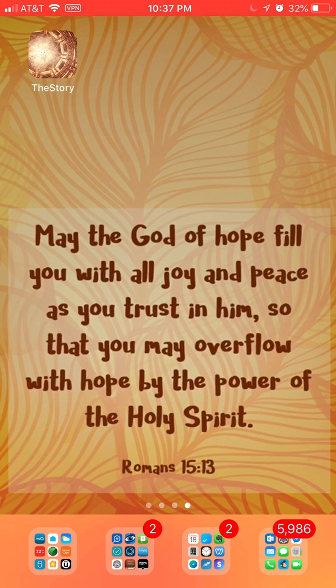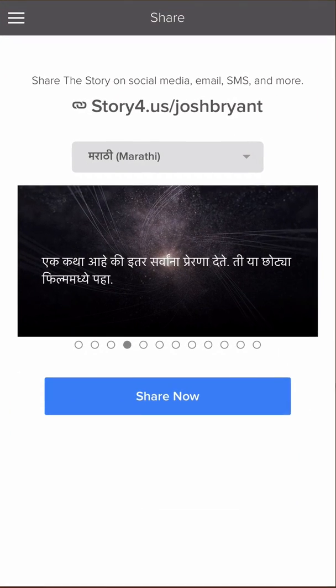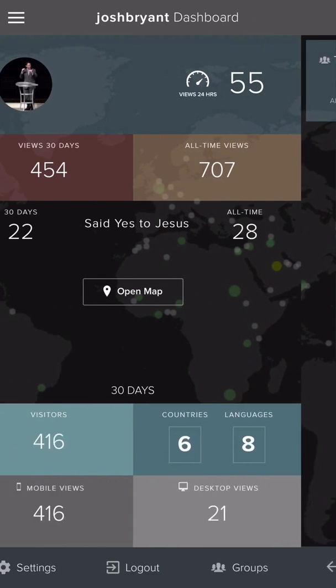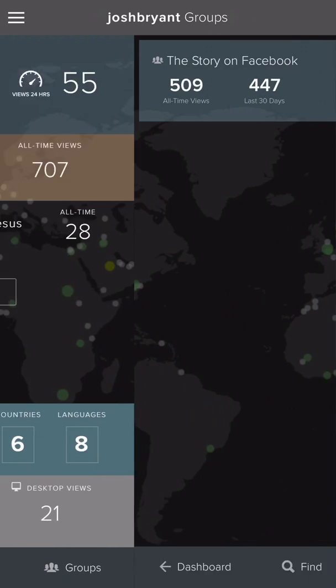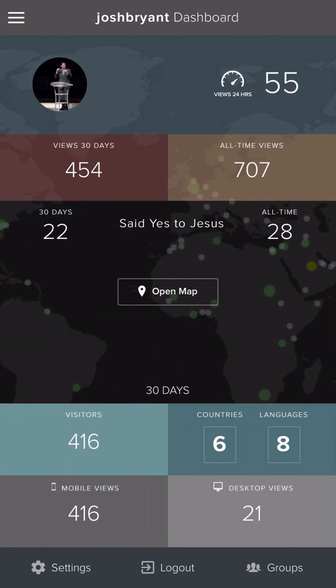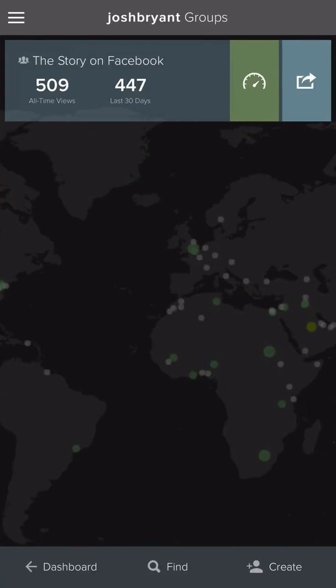And so if you can do that, if you will join that group, I'm going to go ahead and open the Story app again. I'm going to hit those 3 lines. I'm going to go down to the Account tab, the Groups tab. If you'll look at that, already in the Account tab, 55 people in the last 24 hours. So just 5 people since I've started recording this video have seen it again. That's great. 6 countries and 8 languages now. That's awesome. So I'm going to hit the Groups tab again.